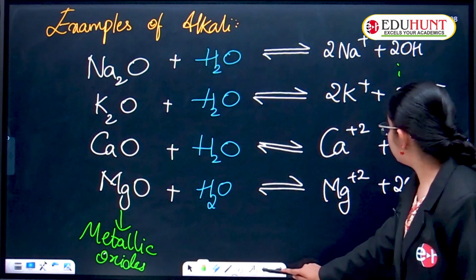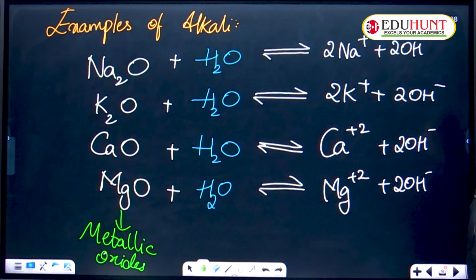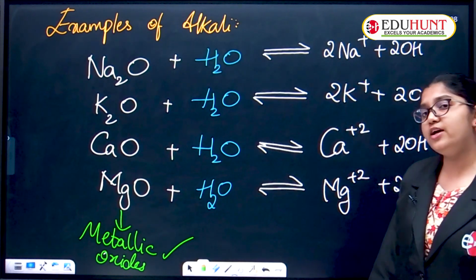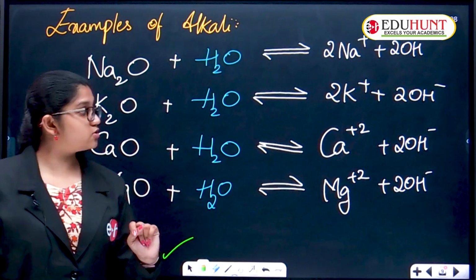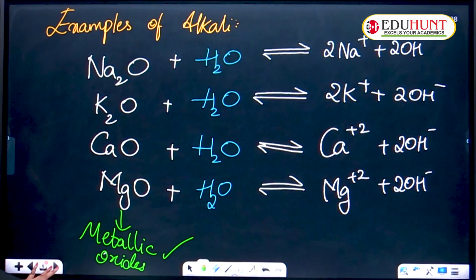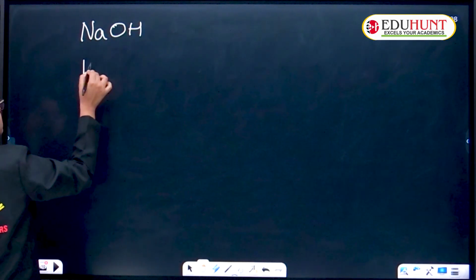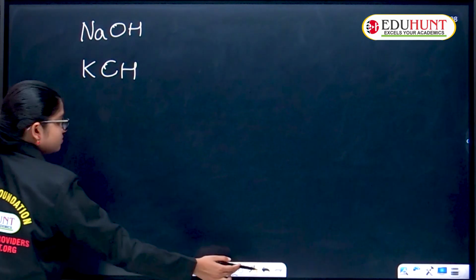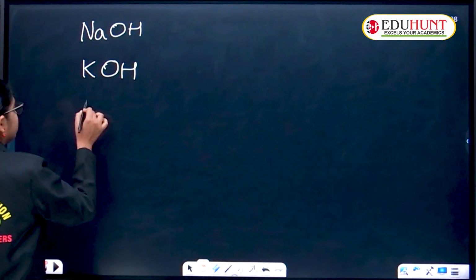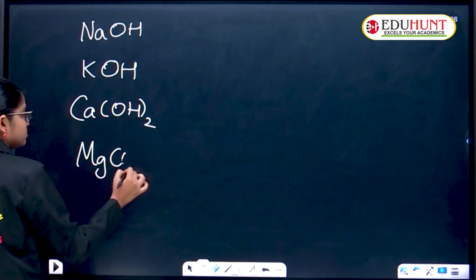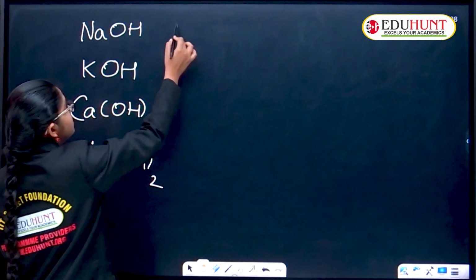Clear now? Yes, this is all about the examples of alkali which are metallic oxides. Now what about metallic hydroxides? We have that also in the bases section. Some more examples: metallic hydroxides such as sodium hydroxide, potassium hydroxide, calcium hydroxide, magnesium hydroxide. Try for all these, children.